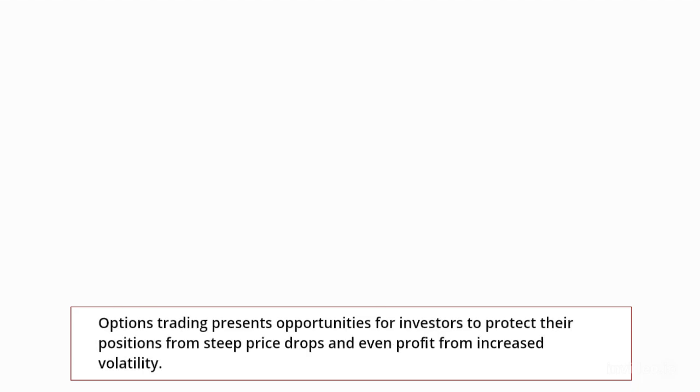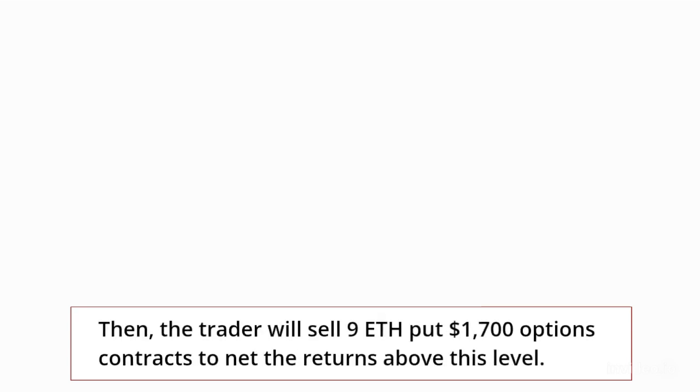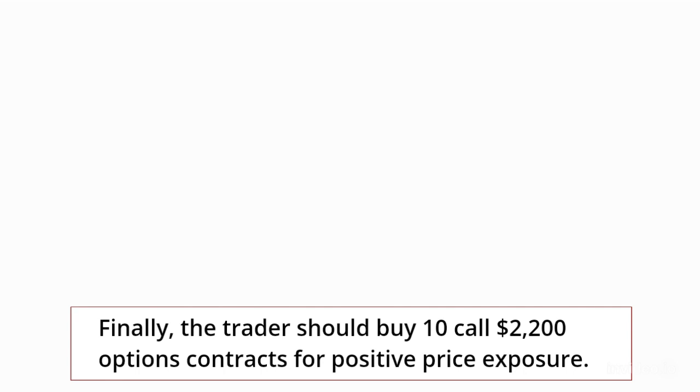Options trading presents opportunities for investors to protect their positions from steep price drops and even profit from increased volatility. Investors rely on the risk reversal options strategy to hedge losses from unexpected price swings. Then, the trader will sell 9 ETH put $1,700 options contracts to net the returns above this level. Finally, the trader should buy 10 call $2,200 options contracts for positive price exposure.